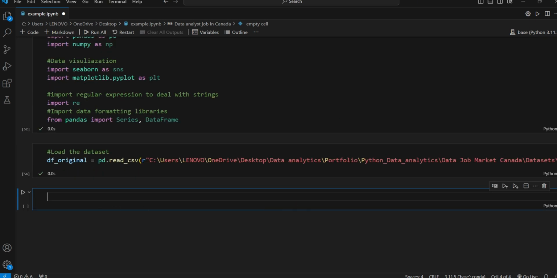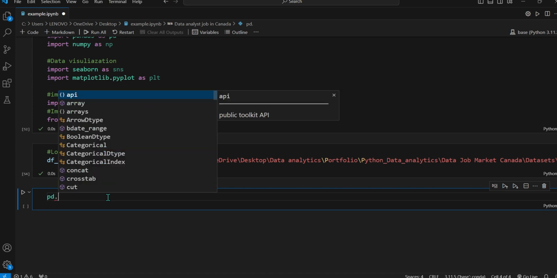And the next thing I want to do is set the display max rows and columns for the output. Sometimes our data frame has a lot of columns, like 500, for example, and thousands of rows. So we want to set the maximum values to display for our output.